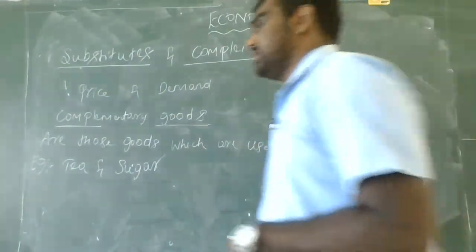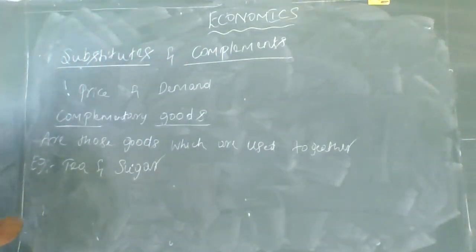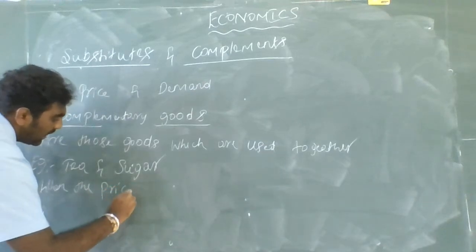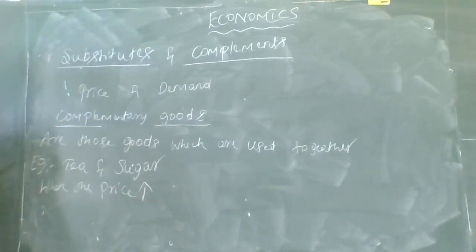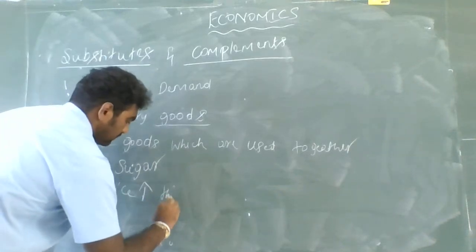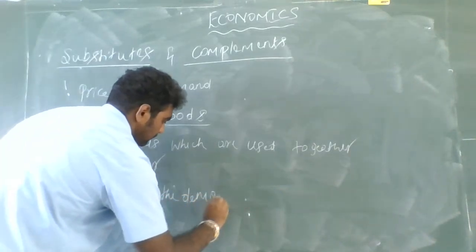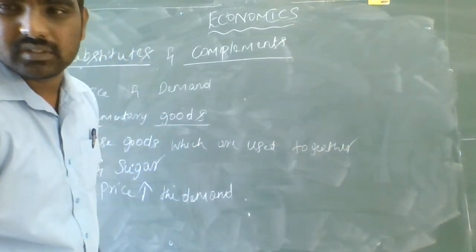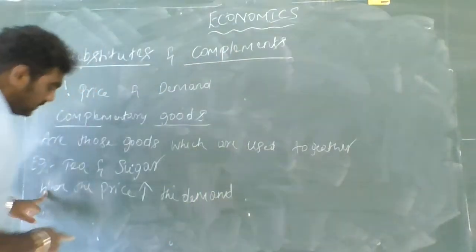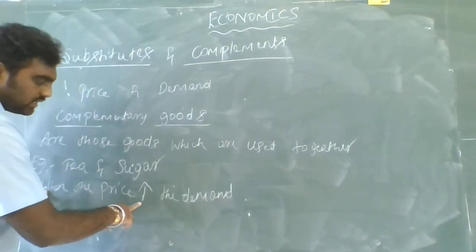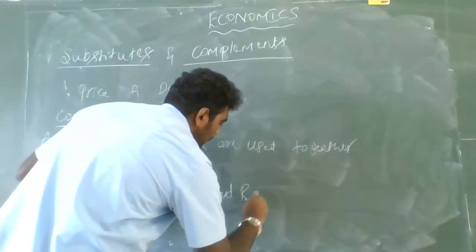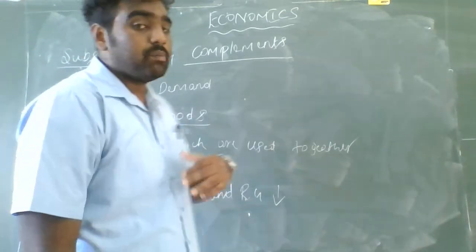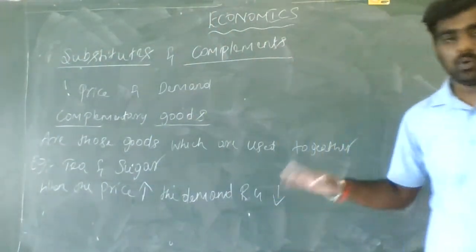So in this they are specifying that when the price of the related good increases, the demand for the related good decreases. When the price of the good increases, the demand for the related good decreases.